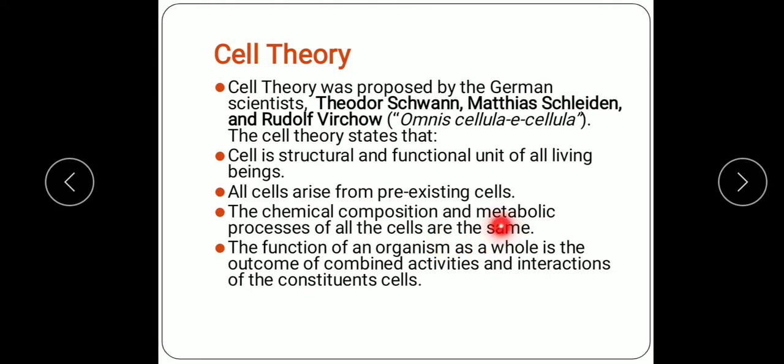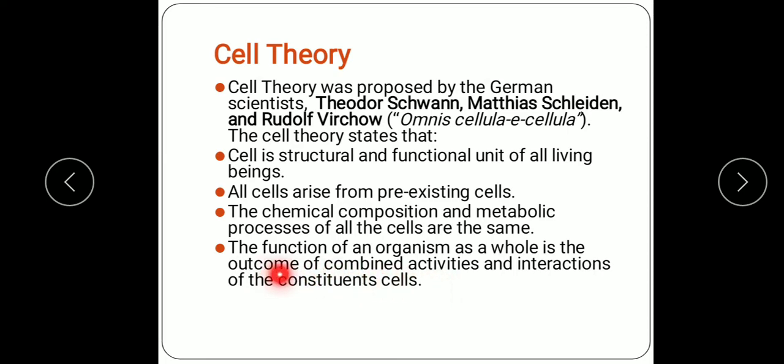They are alike. The function of an organism as a whole is the outcome of combined activities and interaction of the constituent cells. As I explained to you already, the cell is known as the functional unit because each cell has many organelles. Each organelle has its specific function, and together all cell organelles perform their functions and make a cell functional unit.